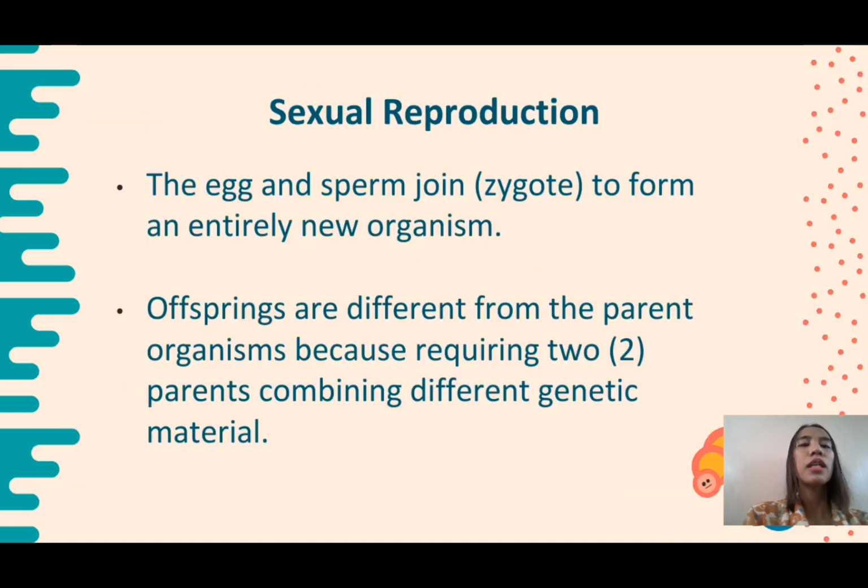Okay? In sexual reproduction, the sperm and the egg join together to form an entirely new individual or new organism. So, if the egg and the sperm cell that came from the parents join together, what we call that is a zygote. Okay? The offspring are different from the parent organism because it requires two parents combining different genetic materials. Okay?